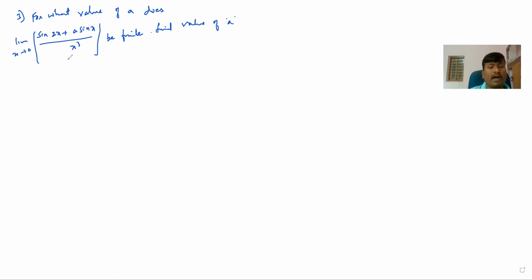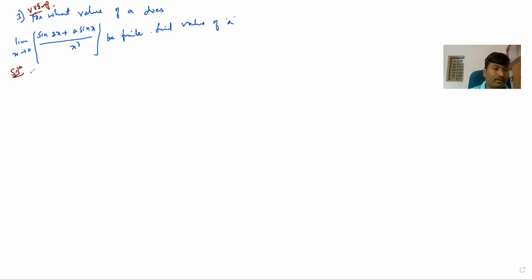Here I want to find limit as x tends to 0, this is equal to L. I am going to show its value, and then after finding its value I will show in which form it is. So directly go to the solution. This is one of the very important problems, especially in RCU. This question was asked many times. So very important problem. Solution.